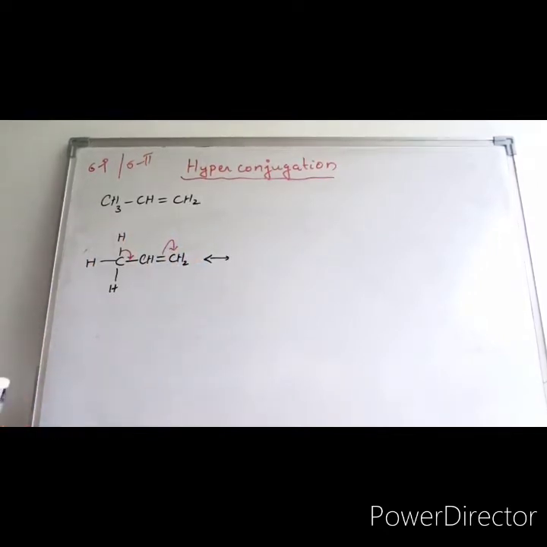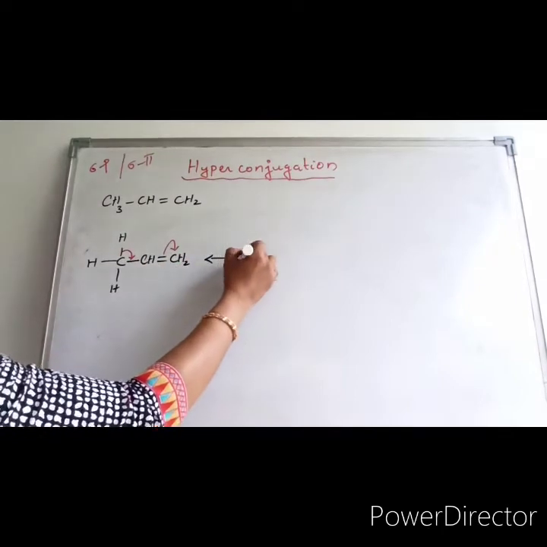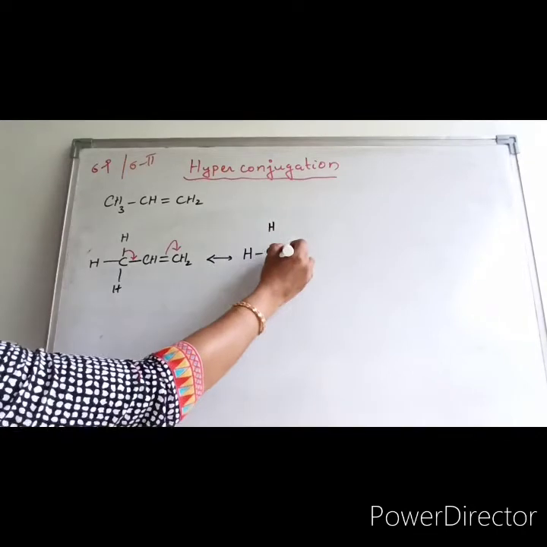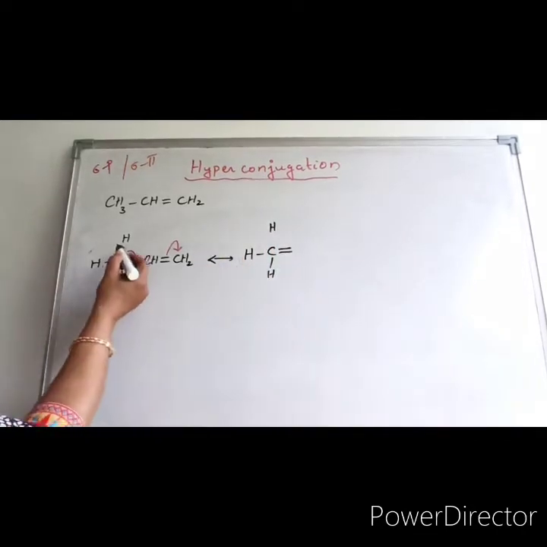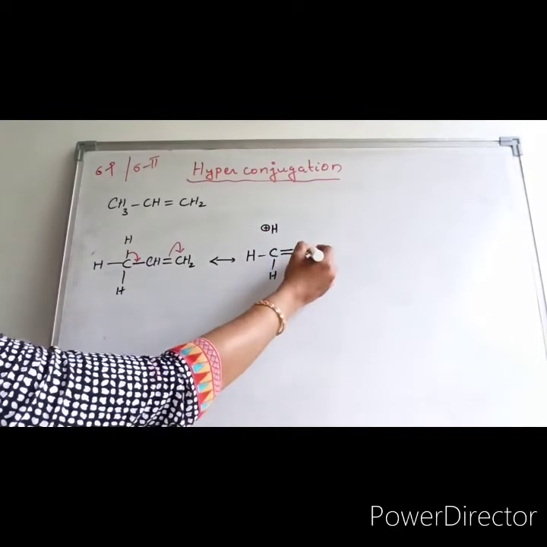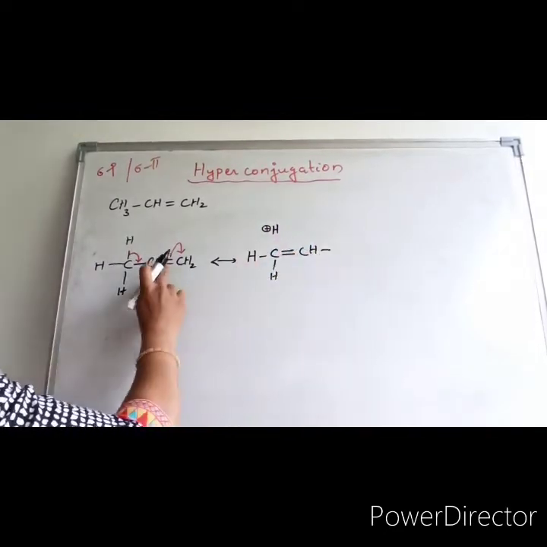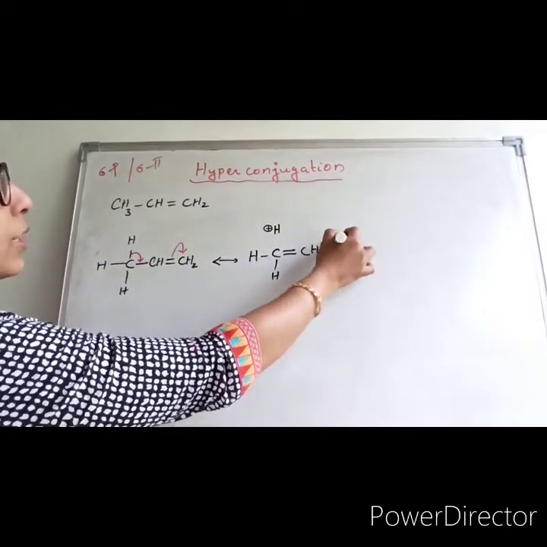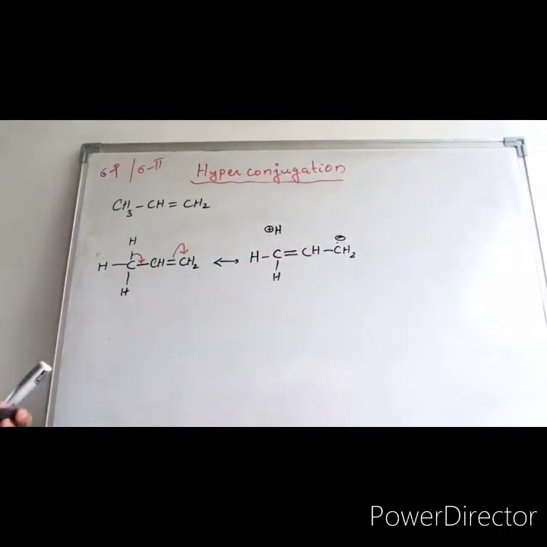So how could you write the structure? This will be written as CH2, and this bond pair is shifted here, so a double bond will come. This hydrogen loses its bonded pair, so it carries a positive charge. Then the CH has a single bond, and this pi bond becomes a lone pair on this carbon, so it is written as CH2 minus.